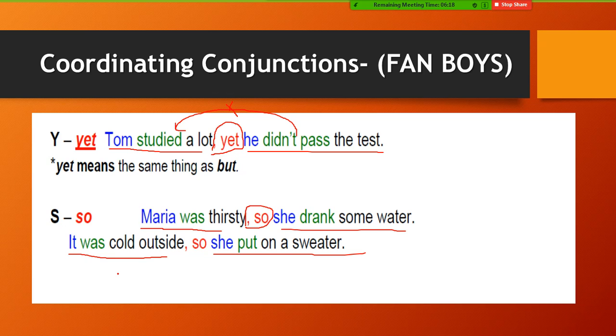So again, I have "and" and "or." "And" is for adding something to another thing, but "or" is for choosing between two things. "For" gives me the reason, because it means because. "So" shows me the result. One gives the reason and one gives the result. I can use "so" instead of "for," but I have to swap the sentence, I mean start with the first one, not the second one. "Yet" and "but" have the same meaning. What's left for us is "nor."